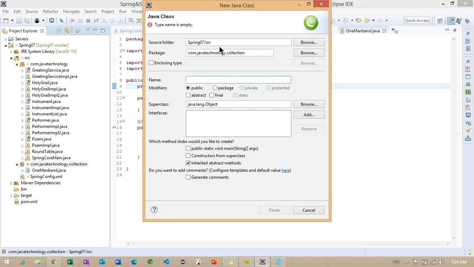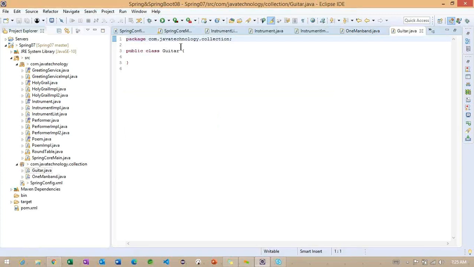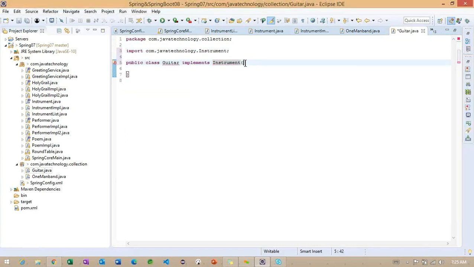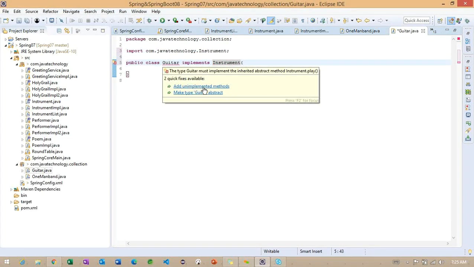Which class can we take? I want to take guitar. Guitar is an implementation of this particular instrument.